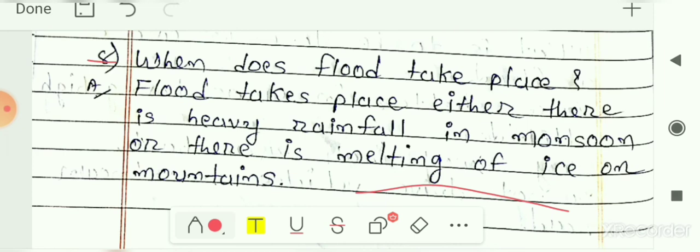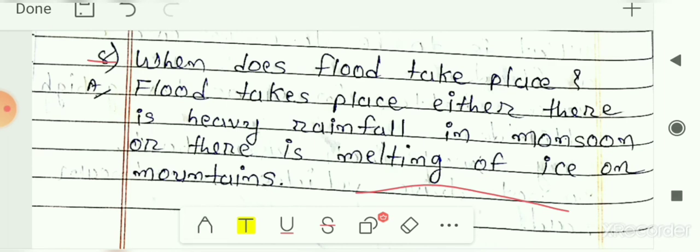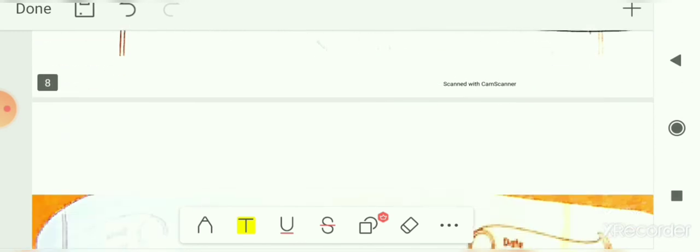So here our question number 4, that is, answer the following questions, gets over. These question answers can be asked to you in 1 mark as well as 2 marks. So this is our 4th number question, that is, answer the following questions. Now the next question is question number 5.